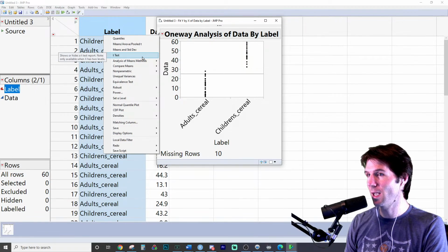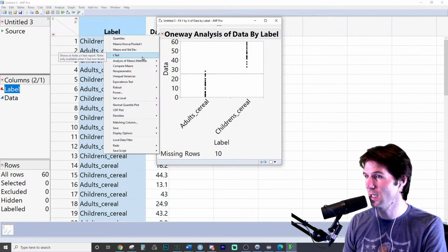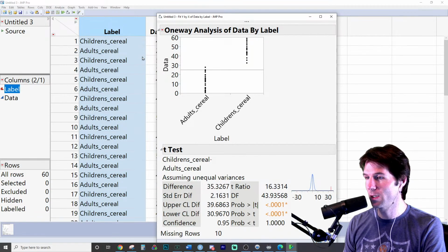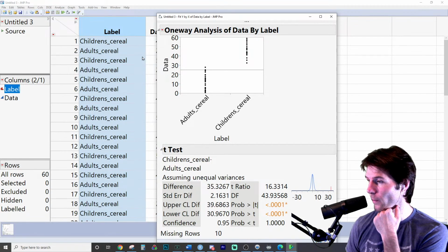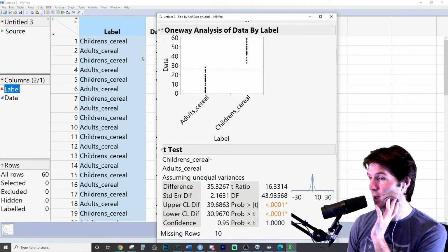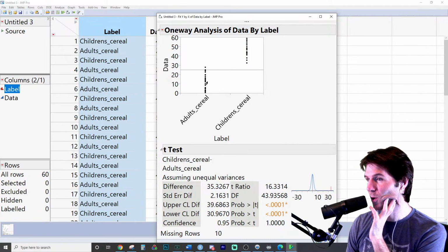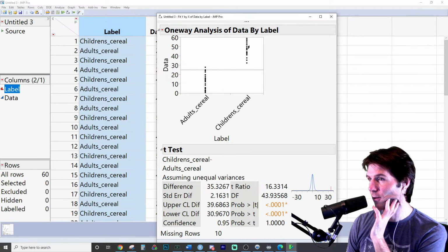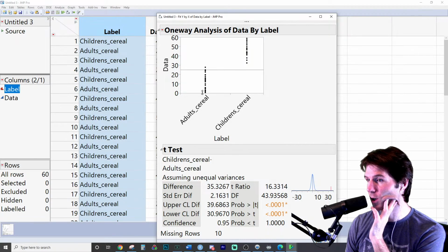From here, we just have to look at the output after going to the red arrow and going to t-test. So now that we're on the t-test, we can see the difference between the two means. The difference between the two means was 35.3267. If we look at the average for adults and the average for children, there'd be a difference here. And it says children minus adults.